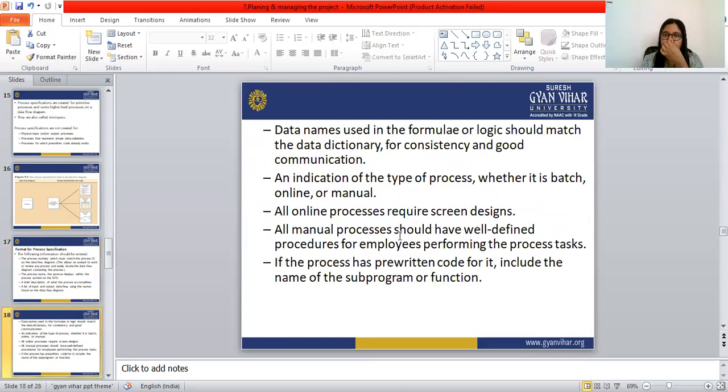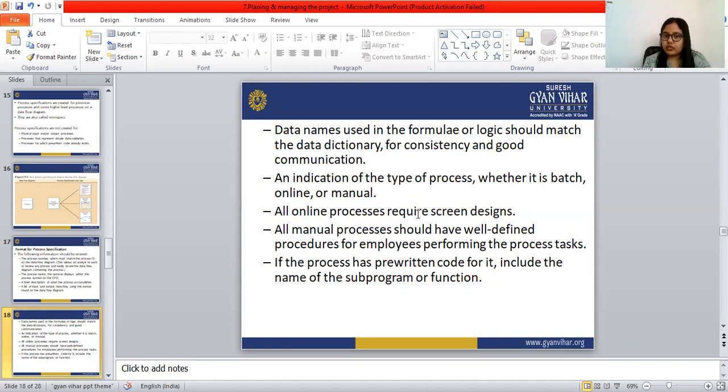Then the data names used in the formula and the logic should match the data dictionary, for consistency and good communication. There should be an indication of the type of process, whether it is batch, online, or manual.